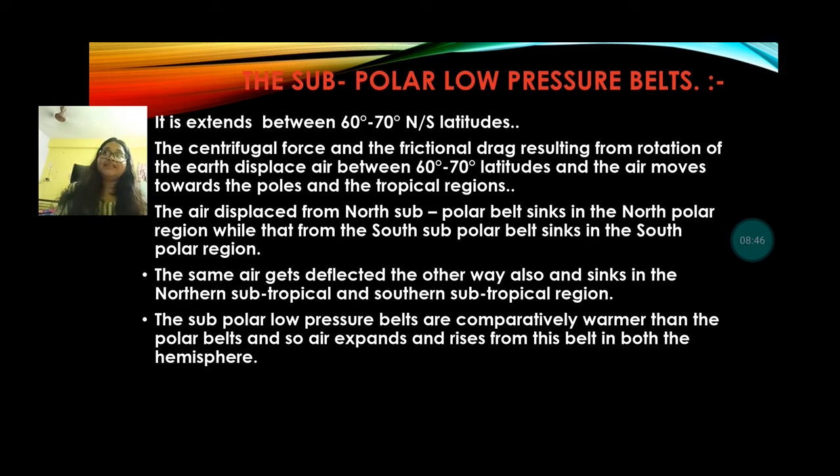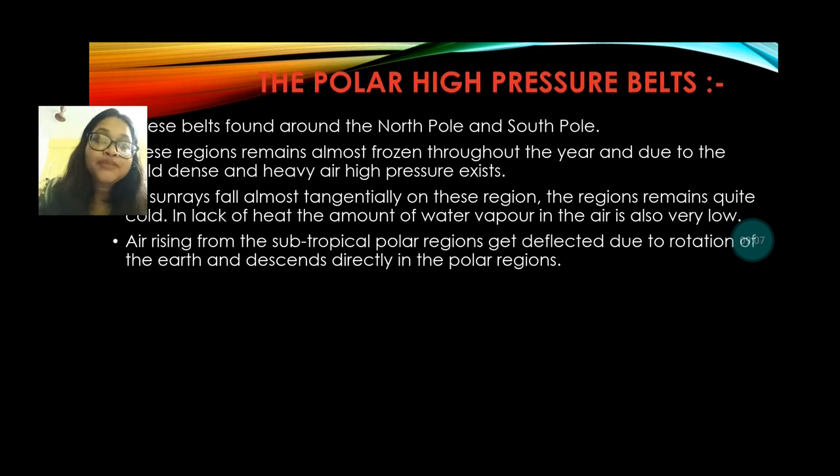And the subpolar belts are comparatively warmer than the polar belts, so the air expands and rises up, and that creates the low pressure zone in both hemispheres, from 60 to 70 degree latitudes. So this is the subpolar low pressure belt.